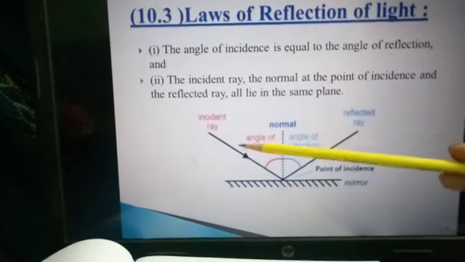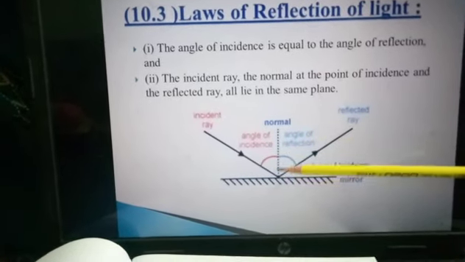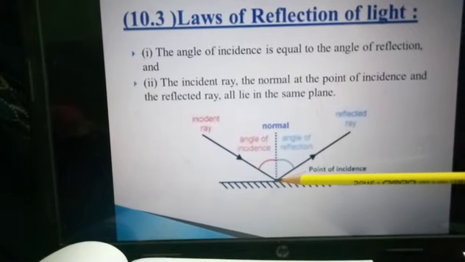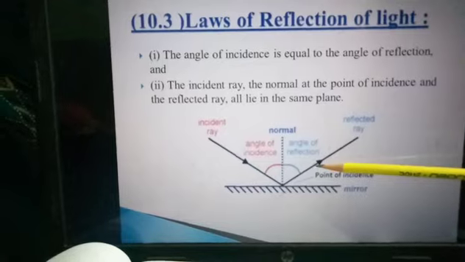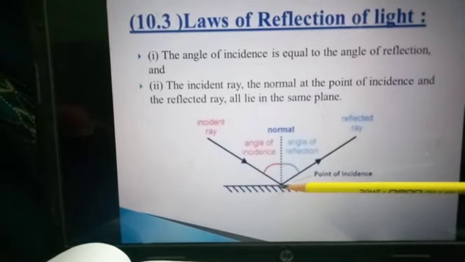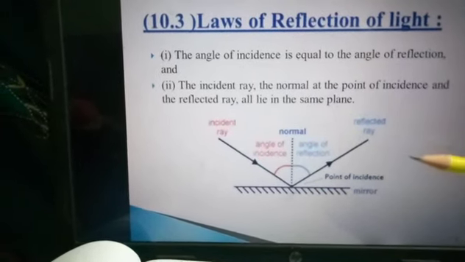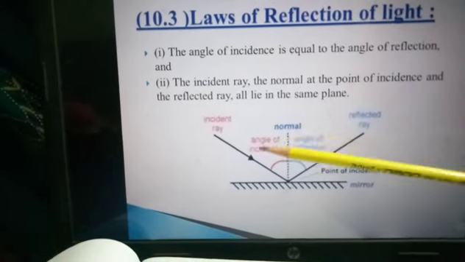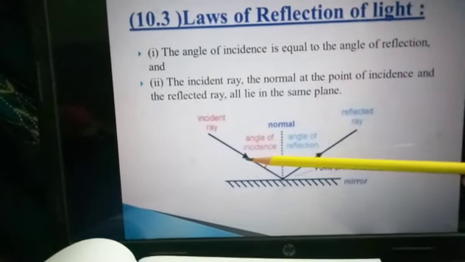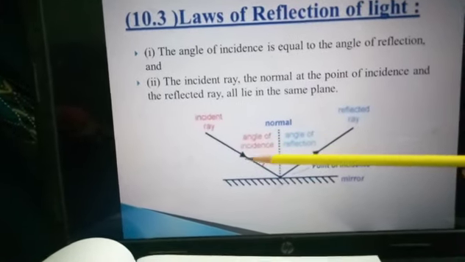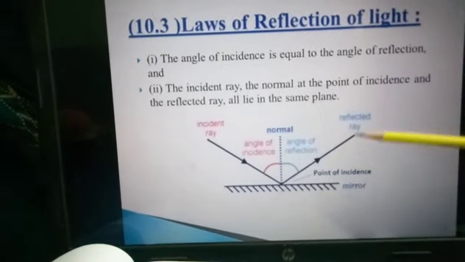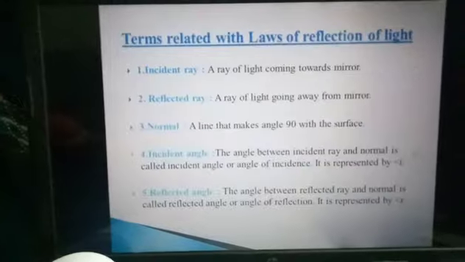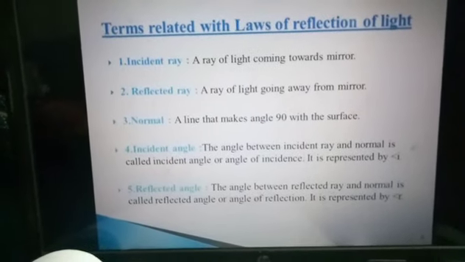And the second law is that the incident ray, the normal at the point of incidence, and the reflected ray, all these 3 lie in the same plane. The incident ray is represented here by an arrow pointing towards the mirror. The reflected ray is shown by an arrow going away from the mirror. This is about the laws of reflection of light.